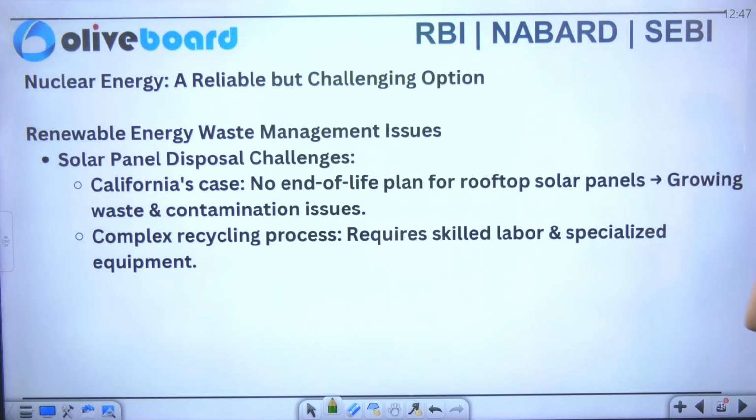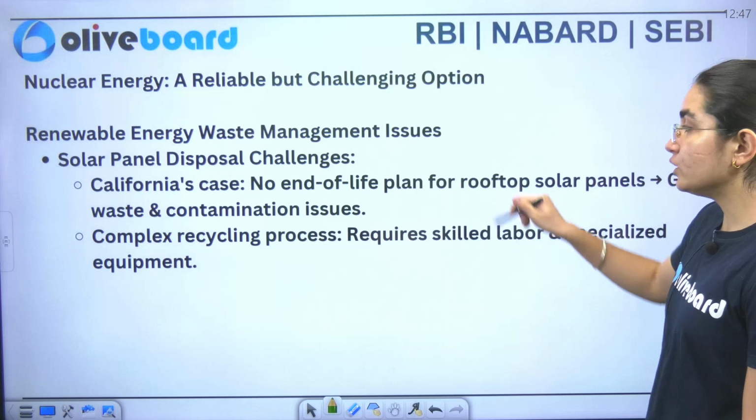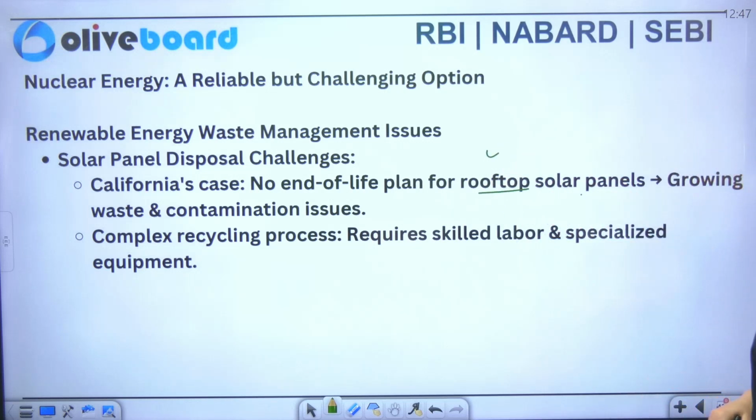So what is the situation with the renewable energy waste management? You can see solar panel disposal challenges we have, which includes California's case where no end of life plan for the rooftop solar panels leads to growing waste and contamination issues. Next we have a complex recycling process, which includes skilled labor as well as specialized equipment.